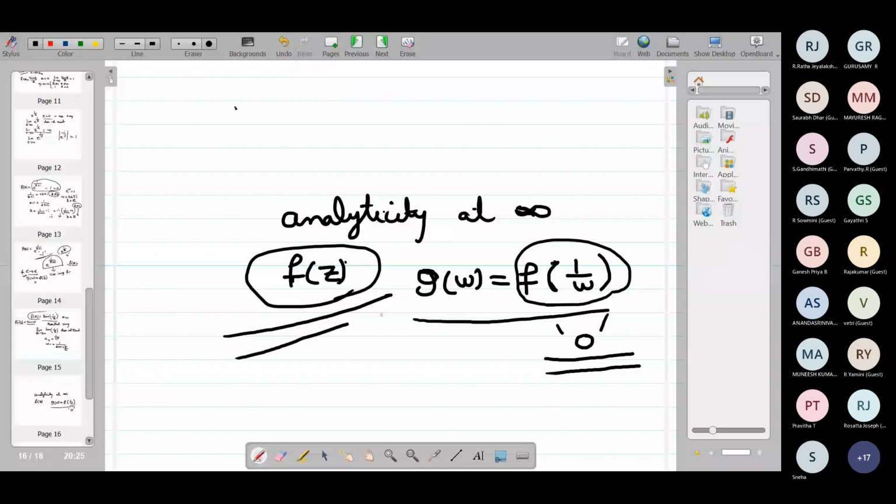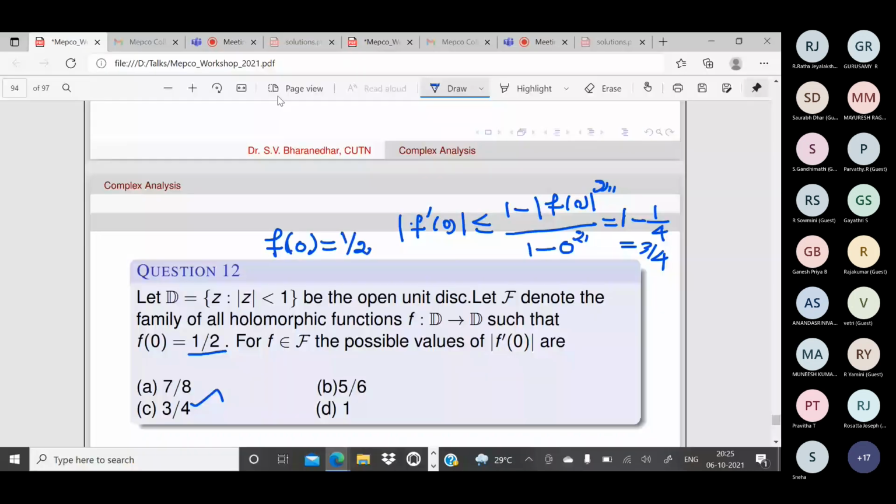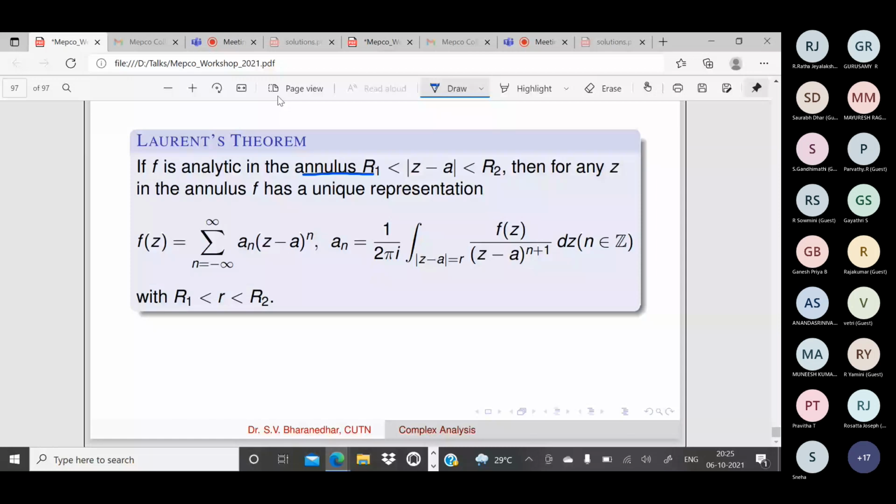Residue at infinity. Okay, let me define what is just a residue and I will conclude. If f is analytic in the annular region, then you have this Laurent series expansion. This is the famous Laurent theorem. You might have proved this.